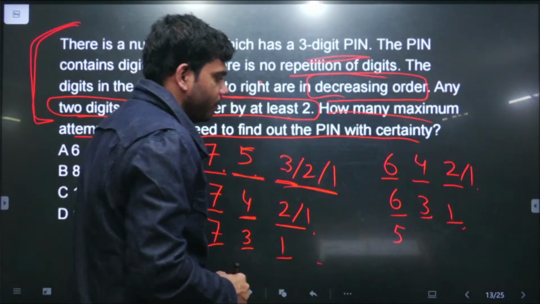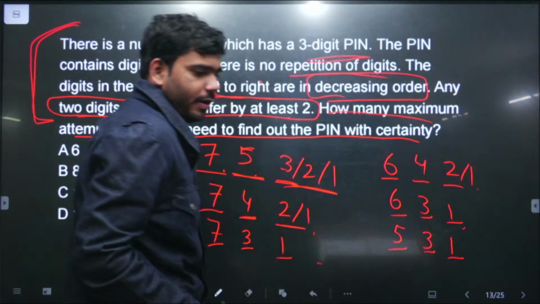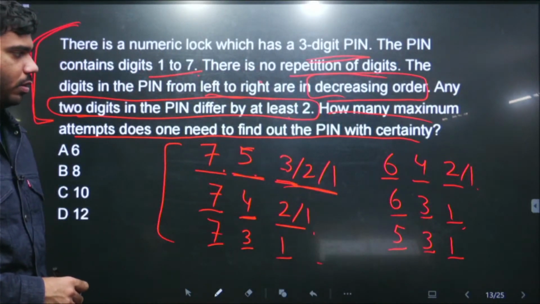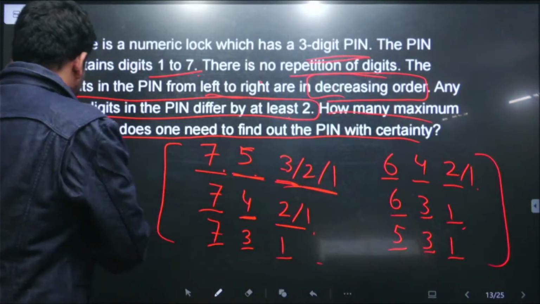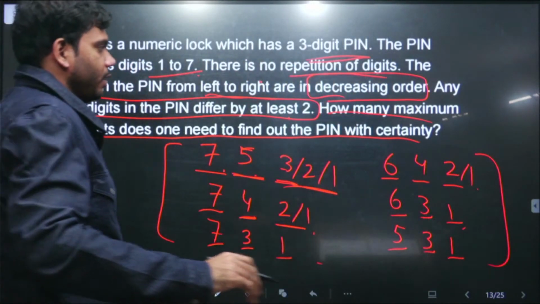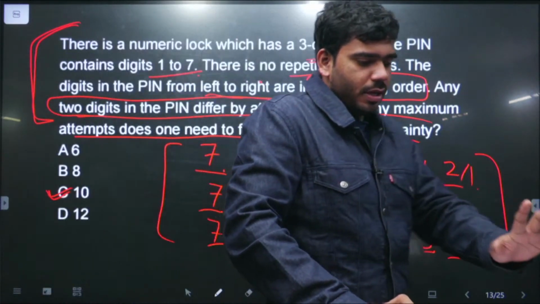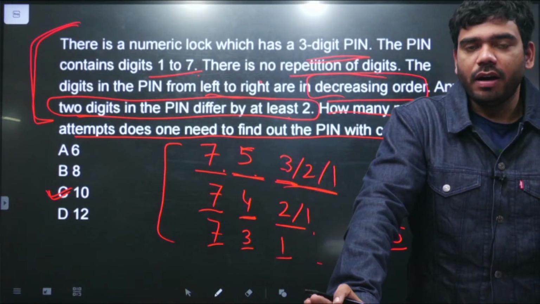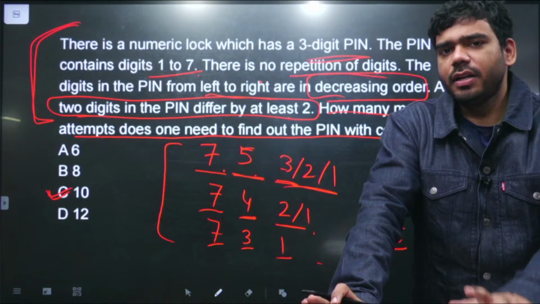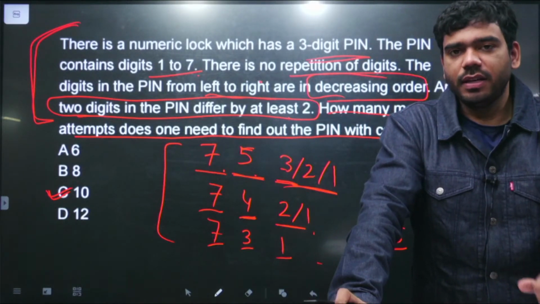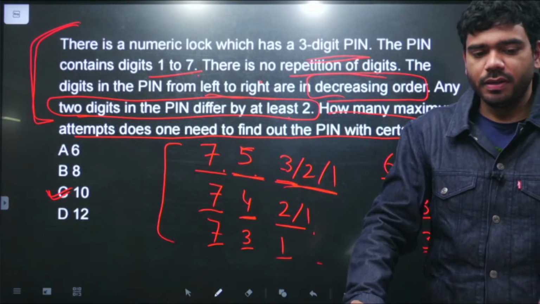तो when we are taking 5 तो यहाँ पे 3 is there and यहाँ पे 1 is there, right? So this is all the final possible combinations of pin that can be there. The total number of pins with all these conditions is 10. So at most, he needs 10 attempts to claim that with certainty. Under 10 attempts, I can very safely say कि I can open this safe, क्योंकि total number of possible pins are 10. 10 ही में से कोई pin होगी उसके पास, right?